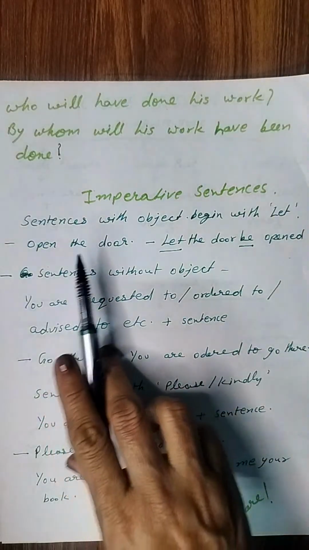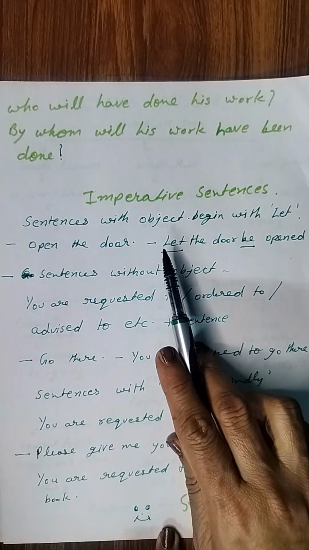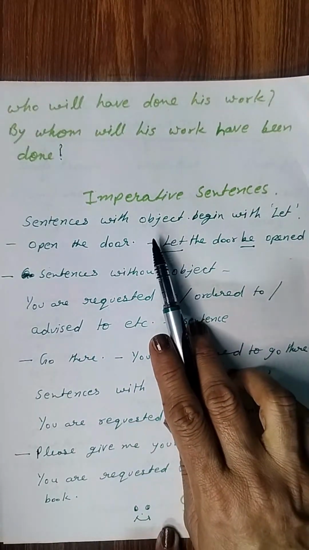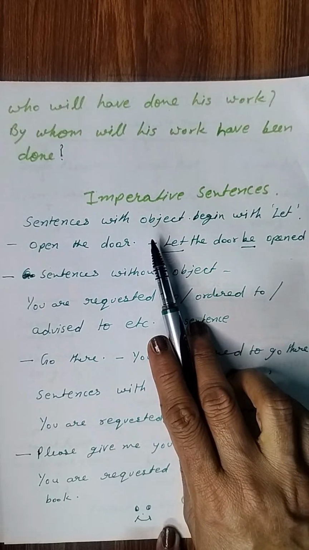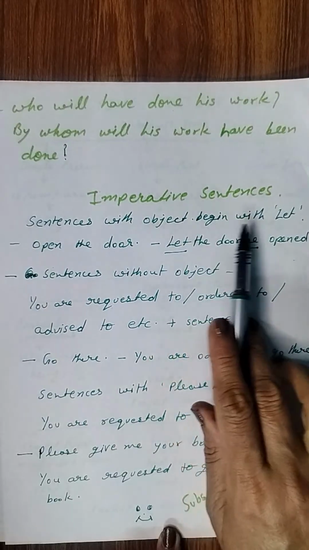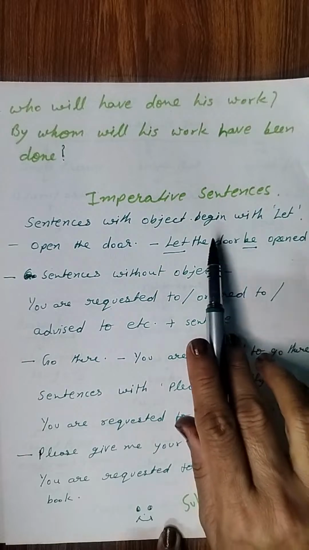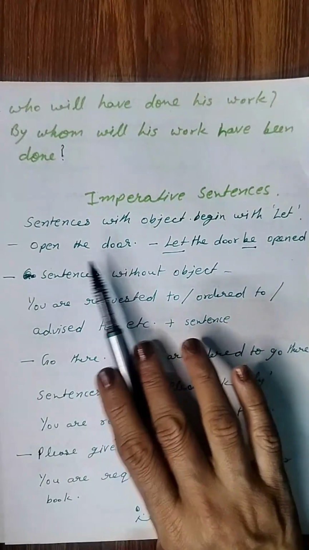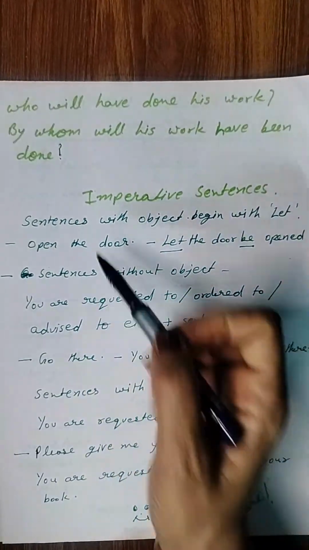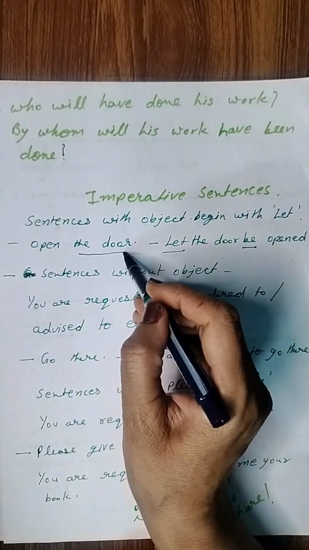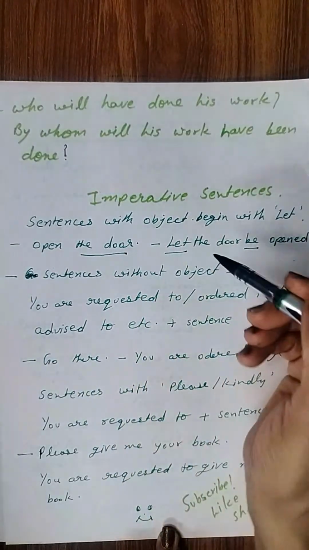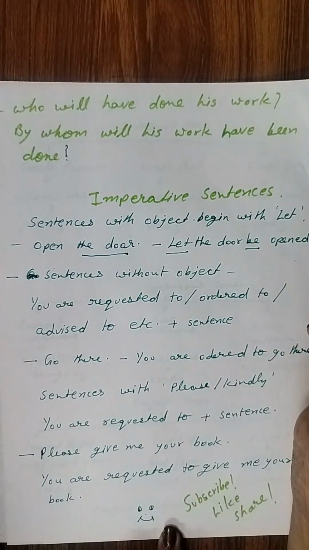First, sentences with object. These sentences where object is given begin with let. For example, open the door. Open what? The door. It means object is given here. That's why this sentence will begin with let. Let the door be opened.